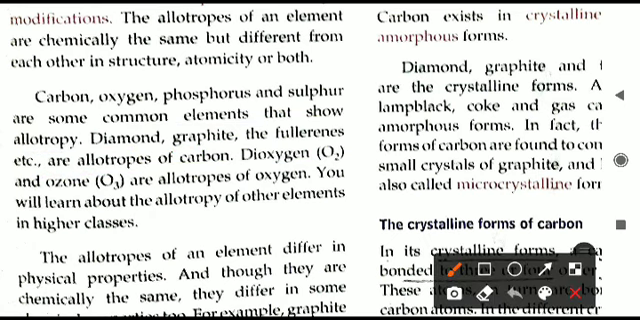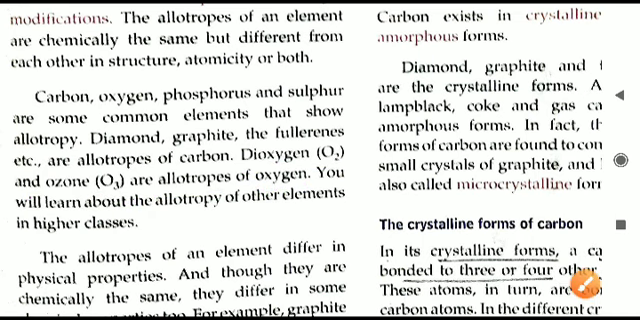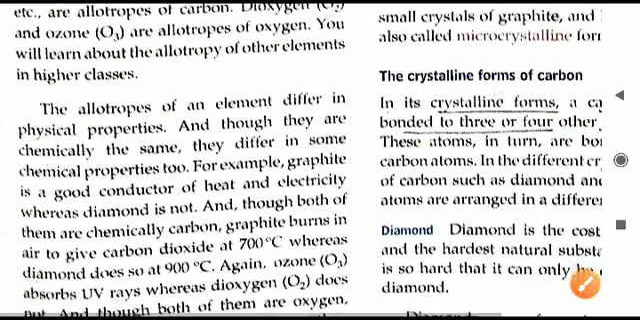What about oxygen? Oxygen has two allotropes. One is normal oxygen gas, O2, which is called dioxygen. Another allotrope is ozone. Ozone is also a gas. Its formula is O3. So these are the allotropes of oxygen. Other allotropes are not required for your class, so we can skip them now.